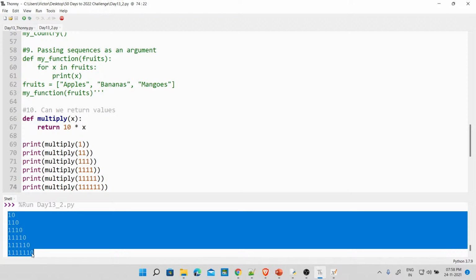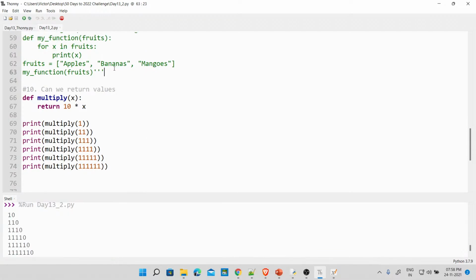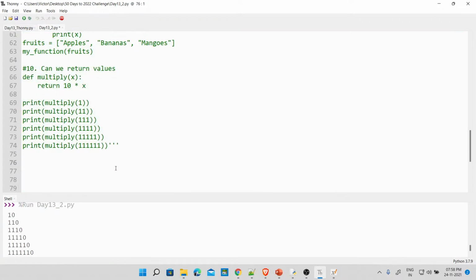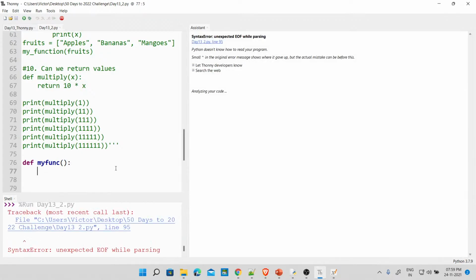Fine. Remember the use of the pass keyword? Do you remember that, guys? We saw that even while dealing with conditional statements. If we define a function without assigning any body to it, it's going to give an error. Say I call it my func. I define this, and I'm thinking maybe I'm developing a game, so I'm thinking what I will put here. Let's run this. You see here, syntax error, unexpected end of file while parsing.